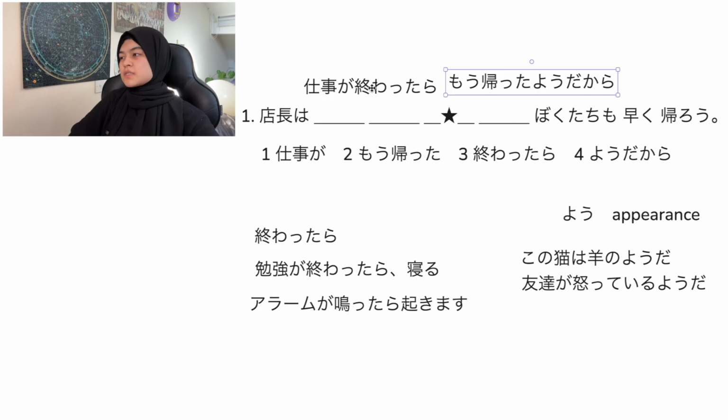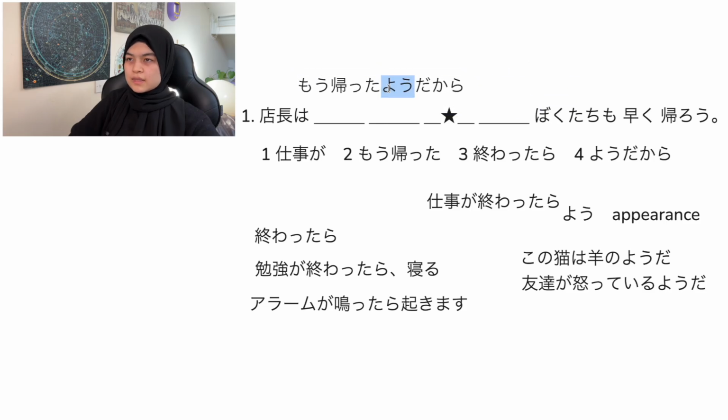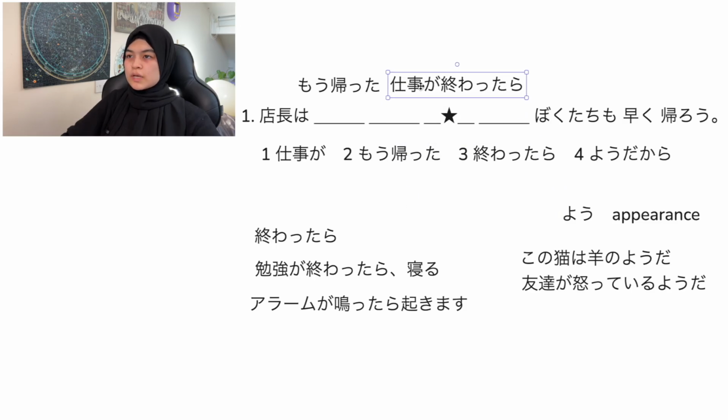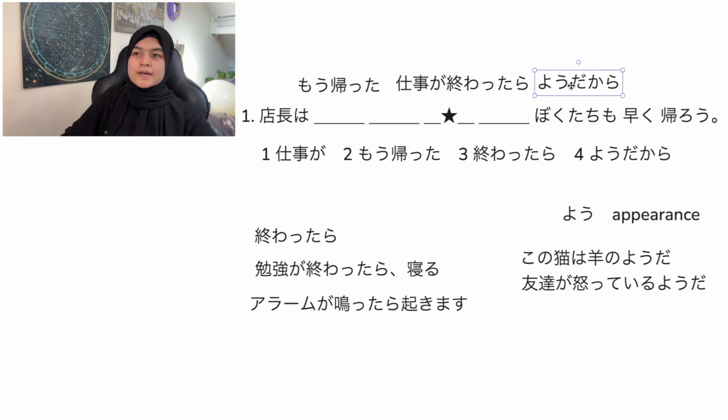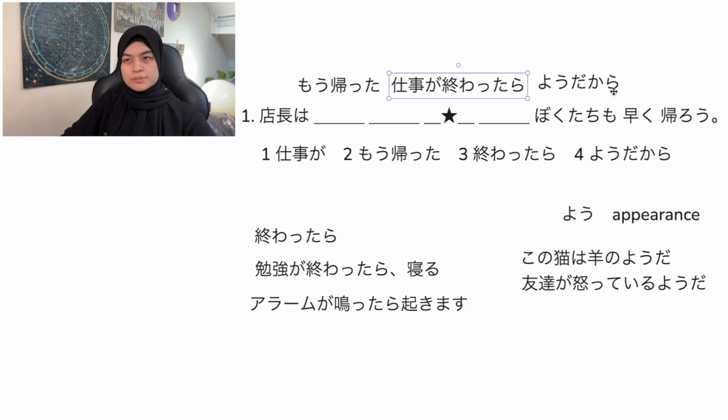Next, another mistake that I've seen students make is 店長はもう帰った. Okay, so it ends here. And then 仕事が終わったらようだから僕たちも早く帰ろう. So I asked my student why they arranged it like this, and the logic was 店長はもう帰った, full stop. 仕事が終わったら僕たちも早く帰ろう. And I think they put ようだから because it just didn't have any place to go. I'm sharing this mistake because if one student has made it, I think there would be more students who made the same kind of mistake.